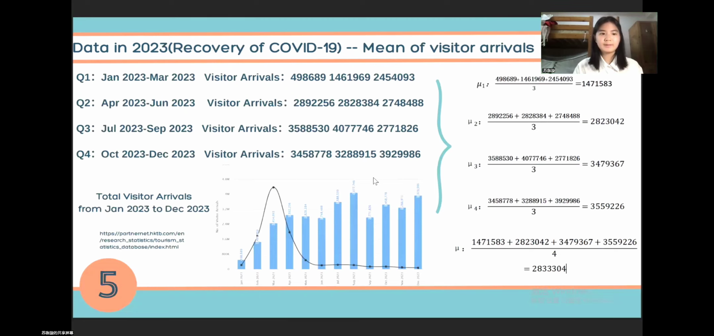And let's come to our data analysis in 2023. It's the recovery of COVID-19. We also use the mean of visitor arrivals to present, just repeating the steps in 2020. I divide the 12 months in 2023 into 4 quarters and calculate the 4 average visitor arrivals in these 4 quarters, mu1, mu2, mu3, mu4. And also calculate the average total visitor arrivals in 2023, just like mu. It's like this amount.